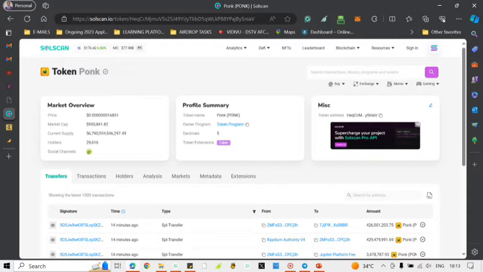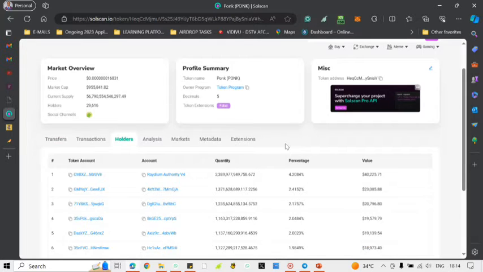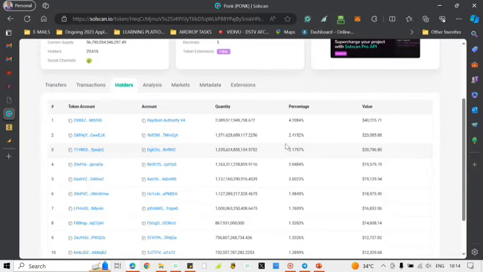So now let's look at what we have here. Market cap is $955,000, and this is the price of Funk. The current supply is 56 trillion, and we have 29,000 plus holders. So now let's look at more detail. Just click on these holders and let's see what's happening. Let's look at the holders of the current supply.